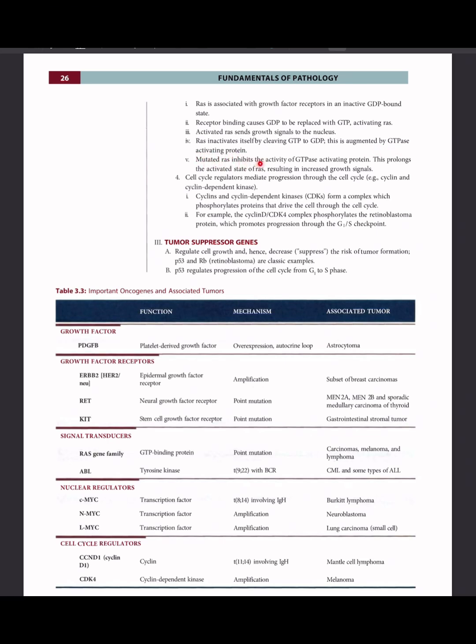Mutated RAS inhibits the activity of GTPase activating protein. This prolongs the activated state of RAS, resulting in increased growth signals.